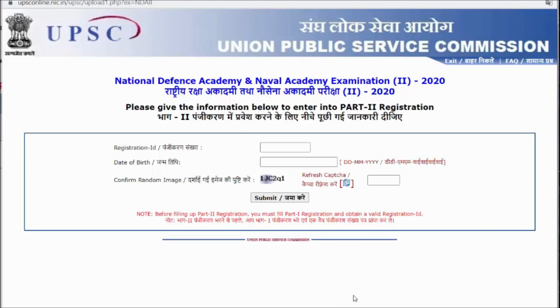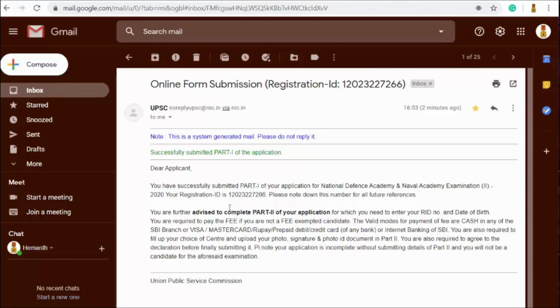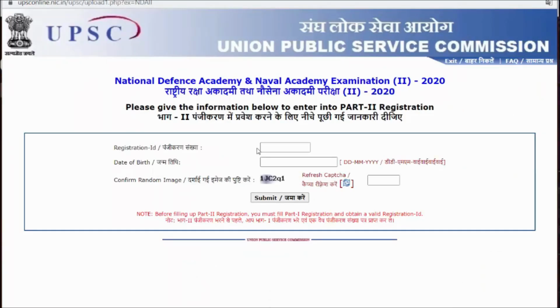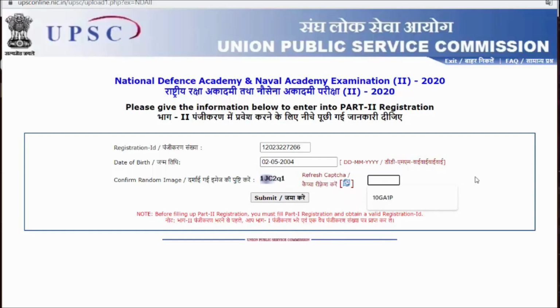Now I have entered the part 2 registration of this particular important examination. To write here, I have to mention my registration ID, my date of birth, and my random image. So I am minimizing this down and will open this one so that I can copy my registration ID from here. I'll simply highlight this, press Control C, then go and open the part 2 registration, and paste it here by pressing Control V. I'll type my date of birth, and then I'll type the CAPTCHA.